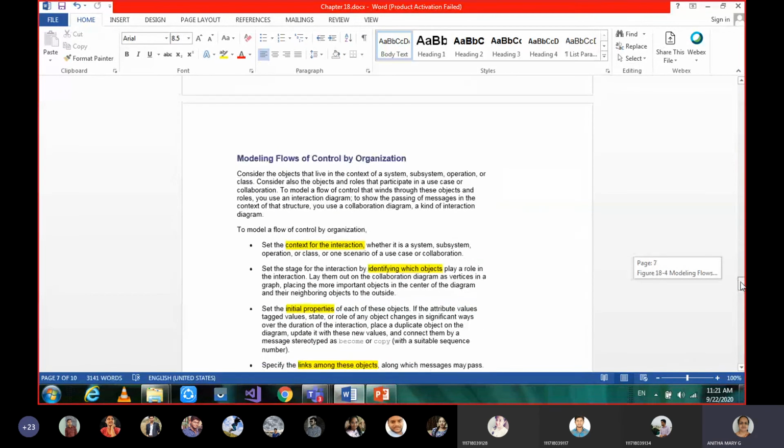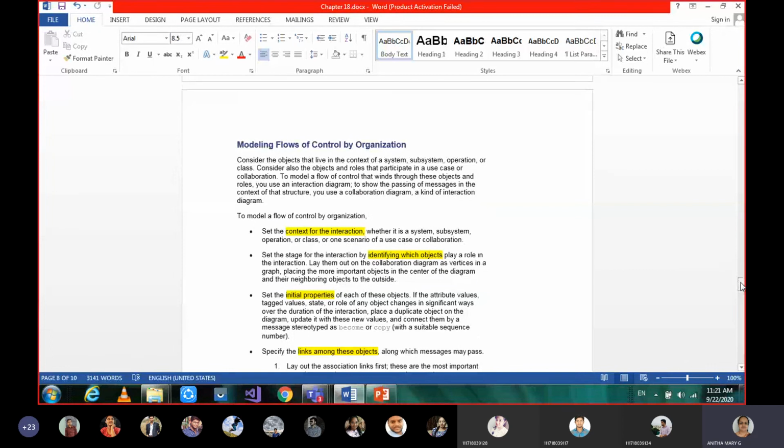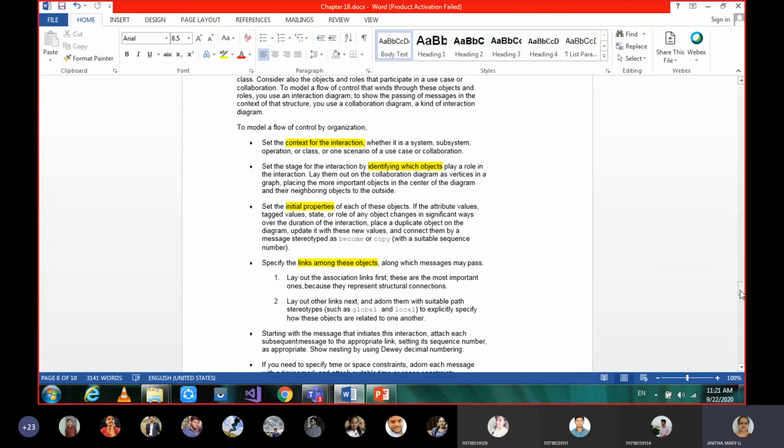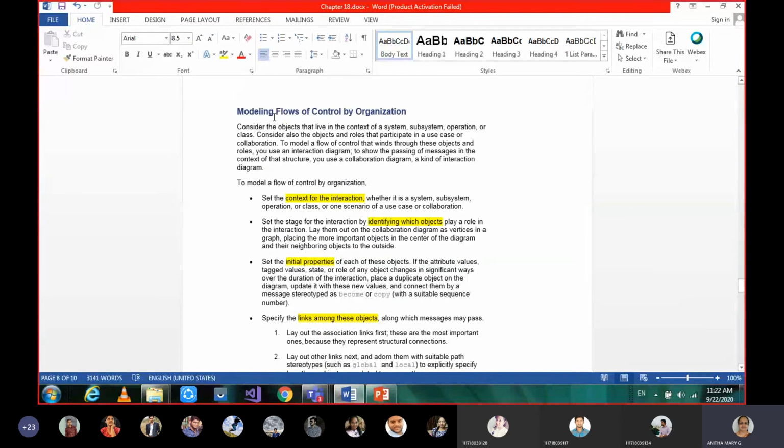And then moving on to the second common modeling technique, that is modeling flow of control by organization. That is nothing but collaboration diagrams. When you are getting indirect questions, they may ask you how to model flow of control by organization. It's nothing but collaboration diagrams only.